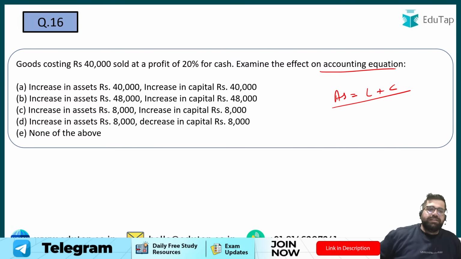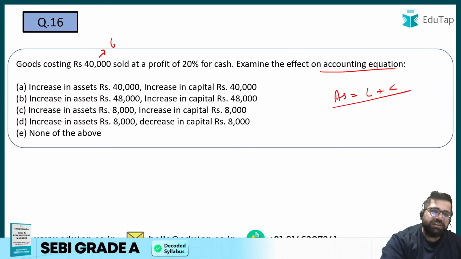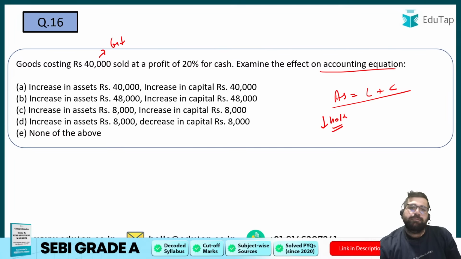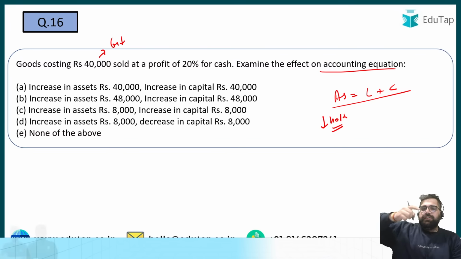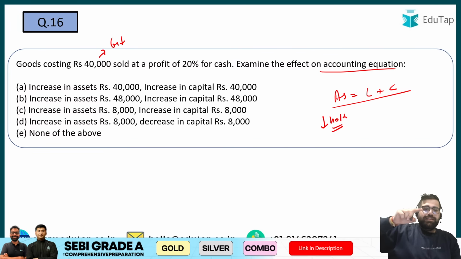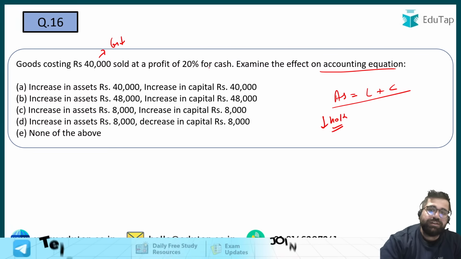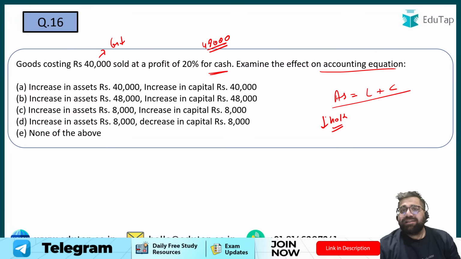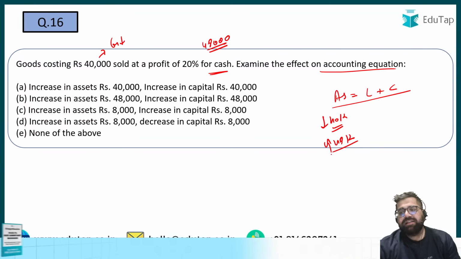Right. So if I'm selling the goods, definitely goods will go down. My assets will reduce by 40,000. But I'm selling them for a profit of 20%. So 20% of 40,000 is 8,000, right? 10% is 4,000, so 20% is 8,000, and I'm selling them for cash. So I will get what? 48,000, isn't it? So my assets reduce by 40,000 because my goods are reducing, and my cash will increase, which is again an asset, by 48,000.